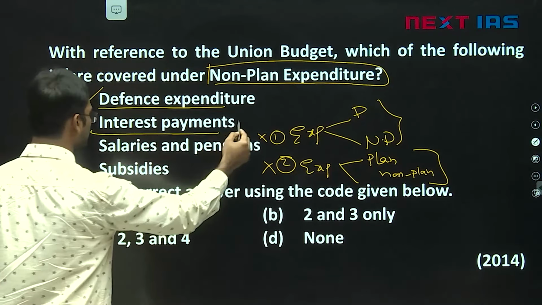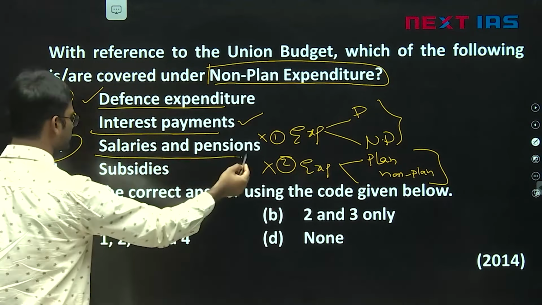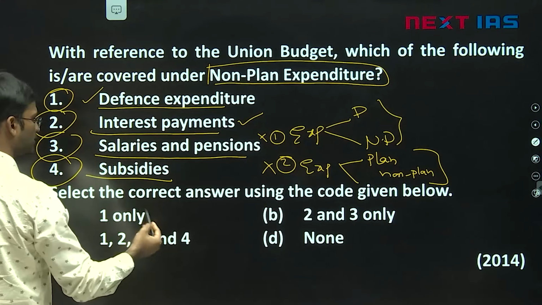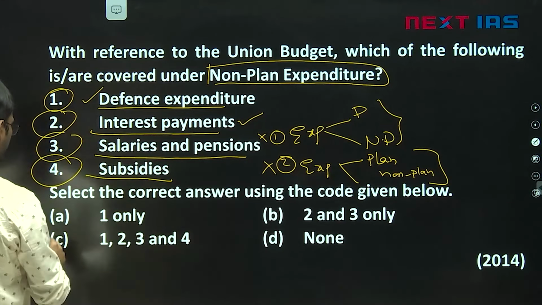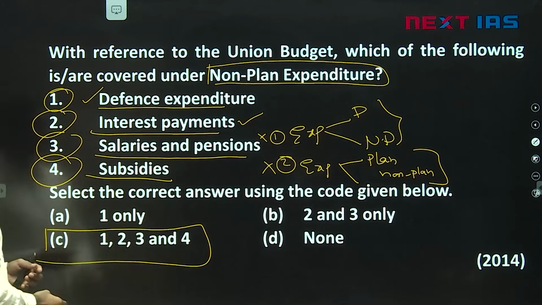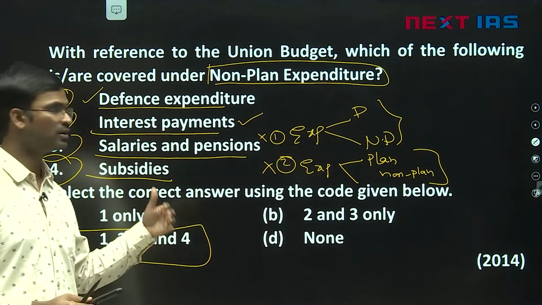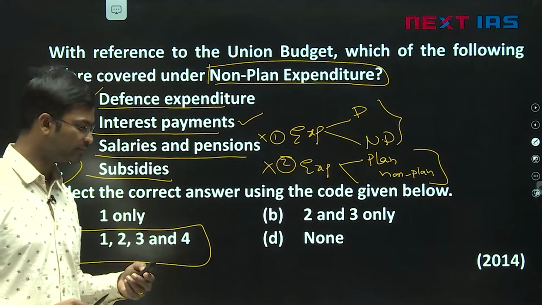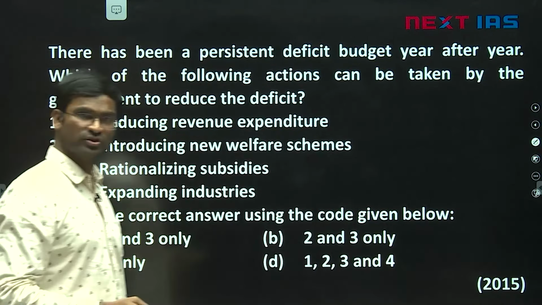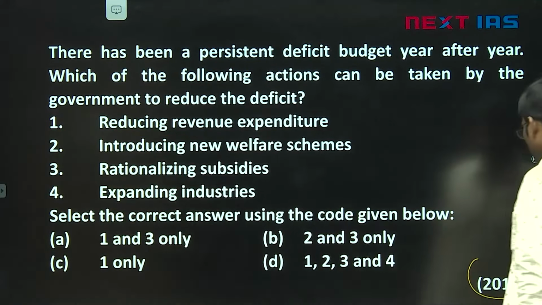Interest payments also non-plan, yes. Subsidies, sorry, salaries and subsidies. So the answer is all of the above are part of non-plan expenditure. So that is a question that came in 2014 prelims. Let's move to the next question here. This question came in 2015 prelims.